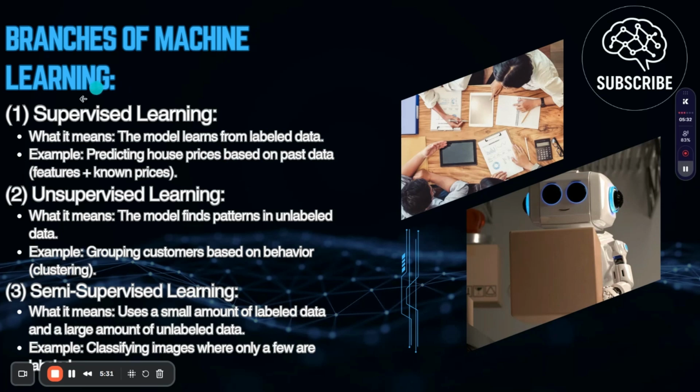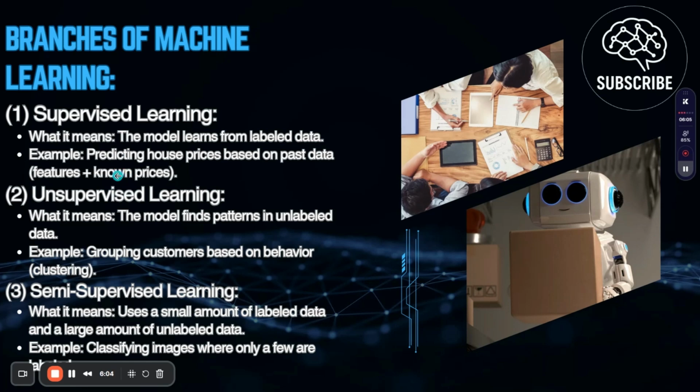The first branch is supervised machine learning, which we can explain as the branch of machine learning that learns from labeled data. The data is in a table form or a specific range, so it can directly learn from that table and make a decision. An example is predicting house prices based on past data features plus known prices. So this is just the example.